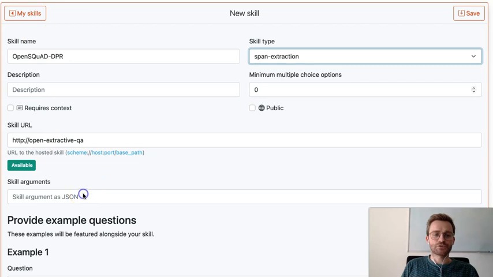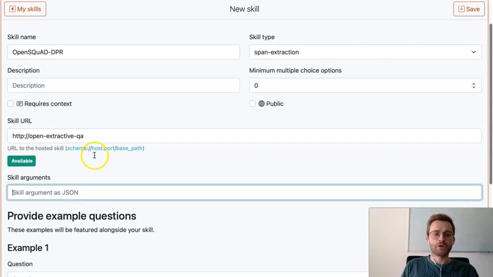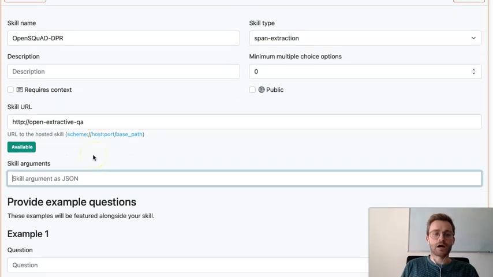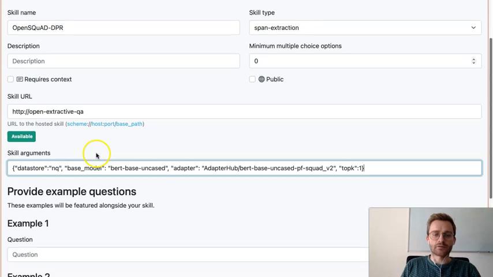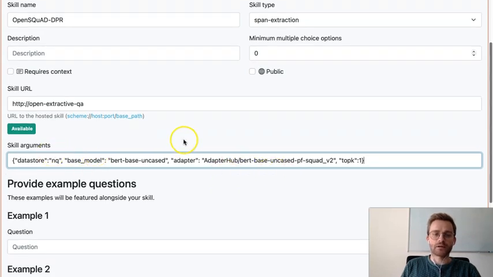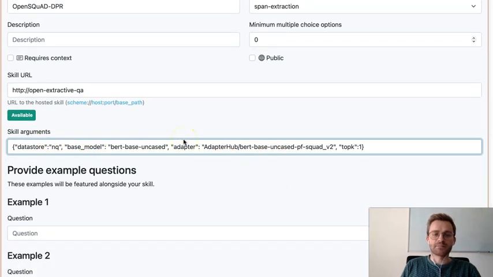And since we want to just reconfigure this pipeline, we have to provide some arguments to the pipeline, like how it should be parameterized. For this pipeline, the following parameters can be set, and we provide some documentation on what parameters apply to each pipeline. And we can also go through them here. So as a data store, we will be using Natural Questions, in other words, Wikipedia.